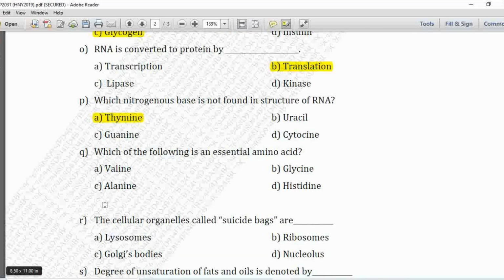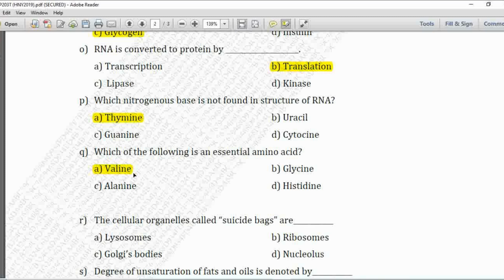Next MCQ, which of the following is an essential amino acid? Option A is valine, B is glycine, C is alanine, and D is histidine. So this is the repeated MCQ which we have already discussed in summer examination 2018, and the correct option is A, valine, which is the essential amino acid.